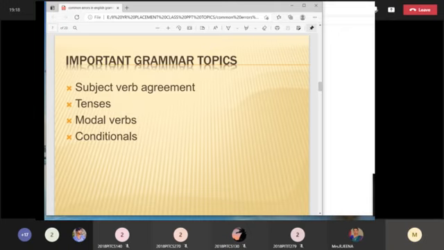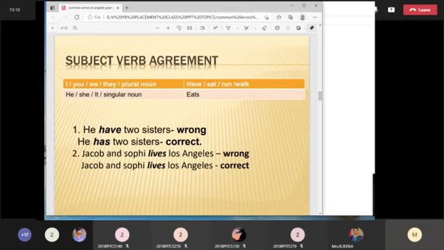The first one is subject verb agreement. What is subject verb agreement? The topic itself clearly says that there is an agreement between subject and verb. If the subject is singular, the verb should be singular. That is the rule between the subject and the verb. How you can find whether it is singular or plural, and some subjects have exception cases. That is why the subject verb agreement rule is very difficult for you.